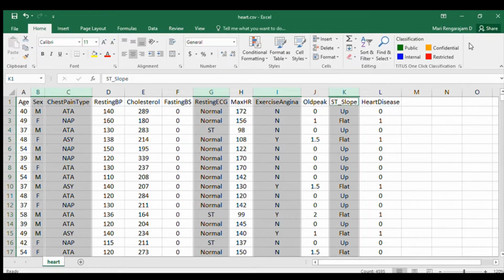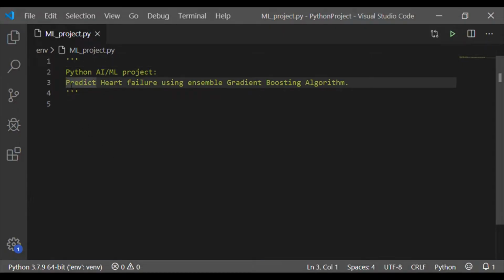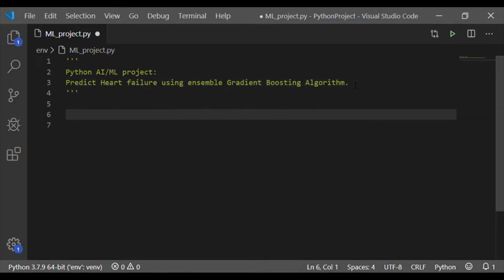So with this data frame, we will proceed to implement the Python program to predict heart failure using gradient boosting algorithm. We will also be using the get_dummies method of pandas to convert our categorical variables into dummy or indicator variables.